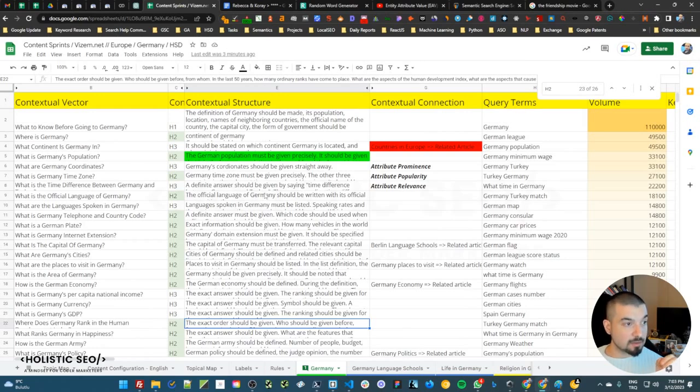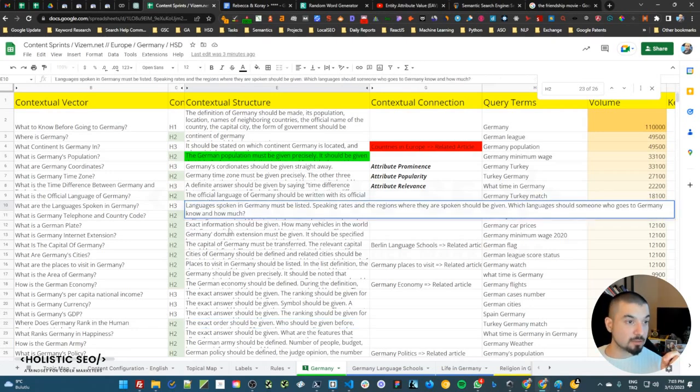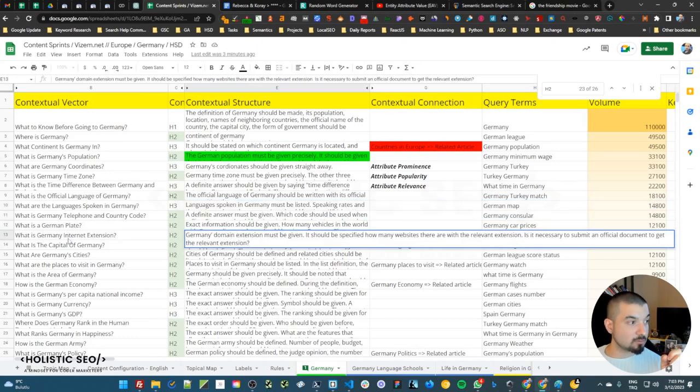And besides the format, besides the order of the attributes, sometimes we also give certain types of necessities. For example, names of the entities, dates, or units like Celsius or Fahrenheit, or certain types of entities that will need to be mentioned in this area. For instance, when you ask for the internet extension, we give the domain extension, and we also tell what the distribution of it is for the existing websites, and whether it is necessary to submit an official document to get the relevant extension.